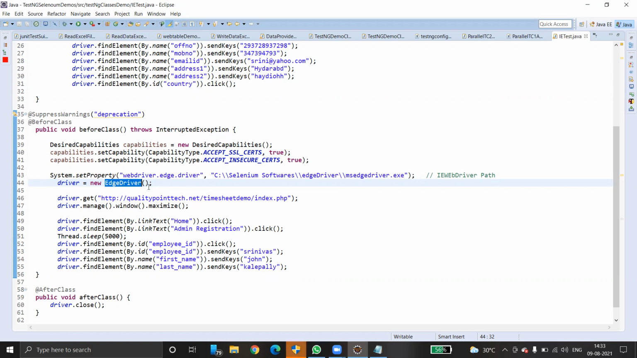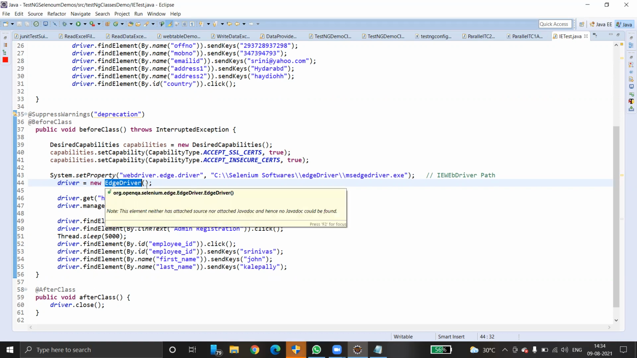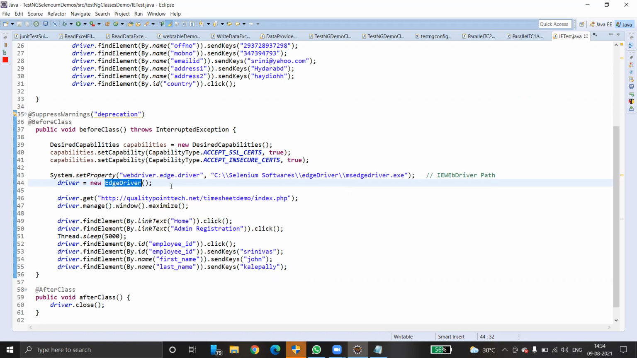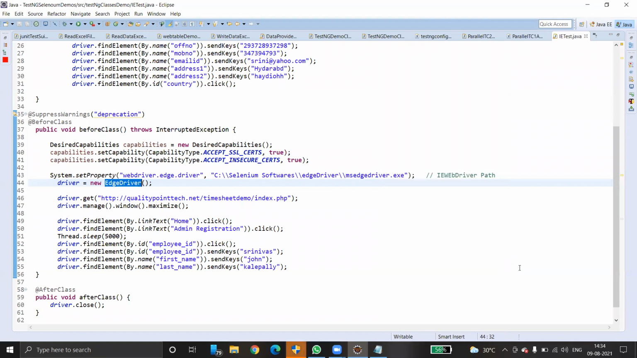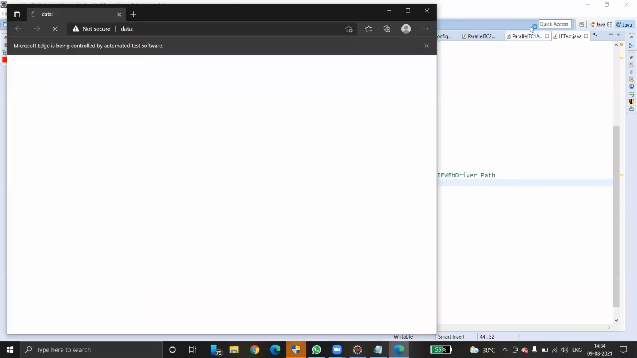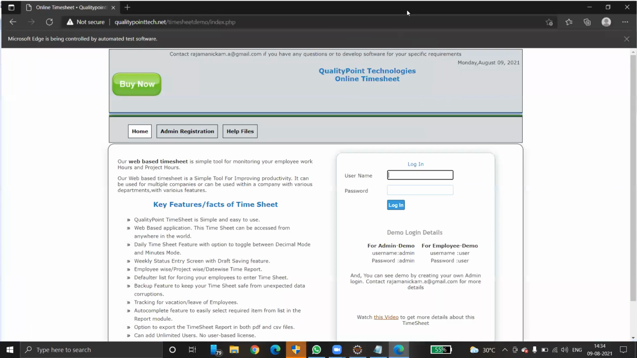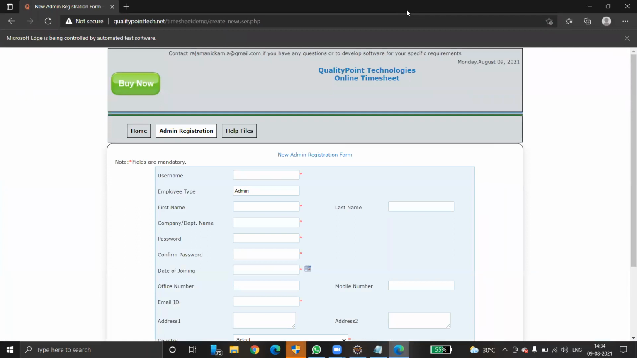See, the difference is nothing. Here, instead of Chrome driver, you are using Edge driver. That's all. Okay. Here, just right click, run this program. It automatically opens the Edge browser. Edge means IE only. It is not Chrome. It is IE basically. Okay. Just enter all the details and close the driver.